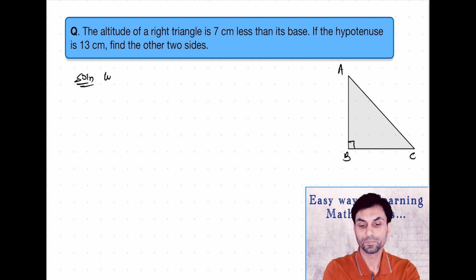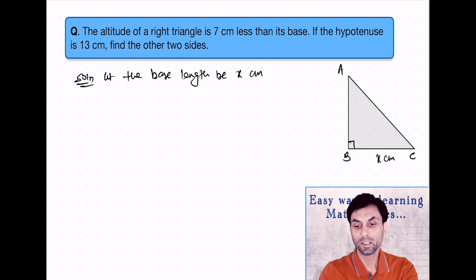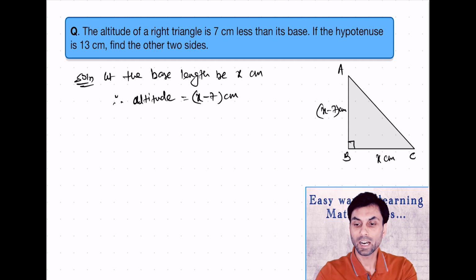So let the base length be x centimeter, then altitude will be equals to x minus 7 centimeter. Now it is given that the hypotenuse is 13 centimeter.